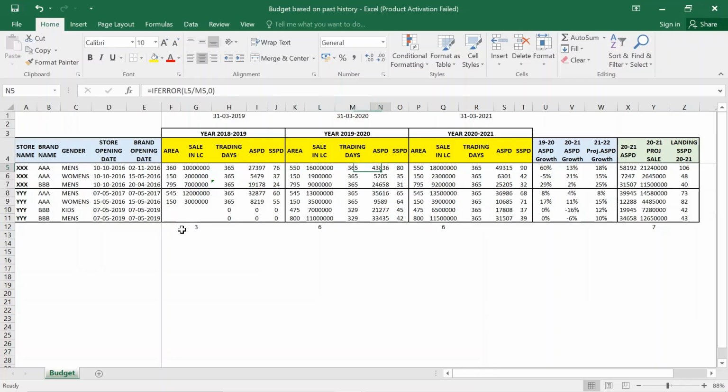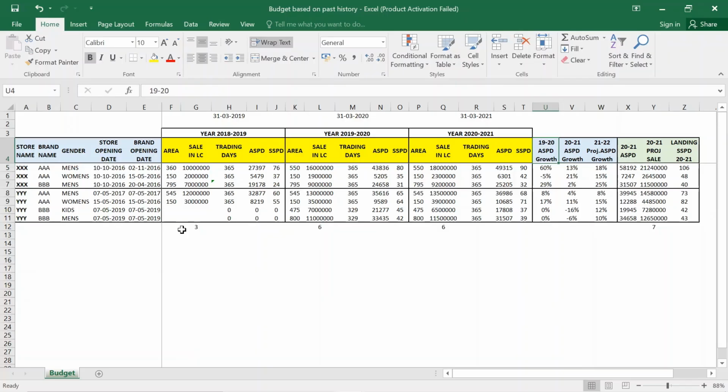Now the same store in the year 20-21 has traded with an ASPD of 49,315, and SSPD has further gone up. So we will take the SSPD growth year on year.